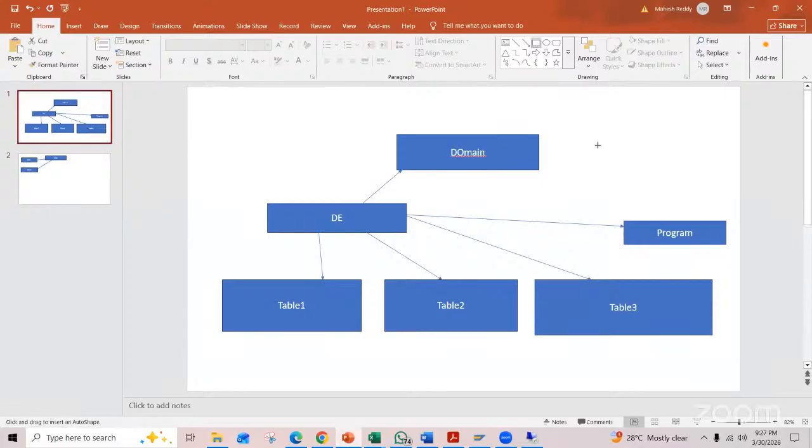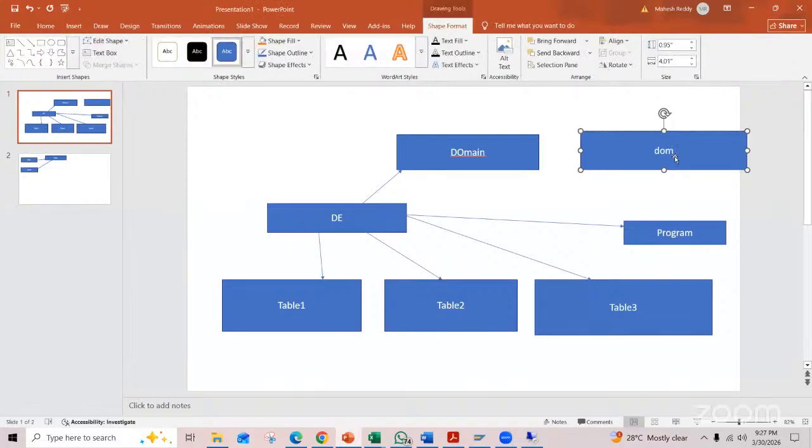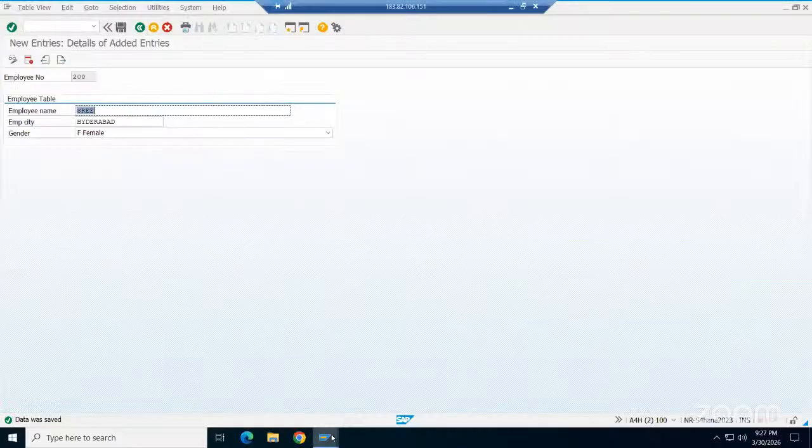What the concept here is, this domain you can't use in the program. It's an interview question. Domain we cannot use inside the table or inside the ABAP program. We can use it only inside the data element. That is the concept. Very important terminology. Inside the data element means this one only.